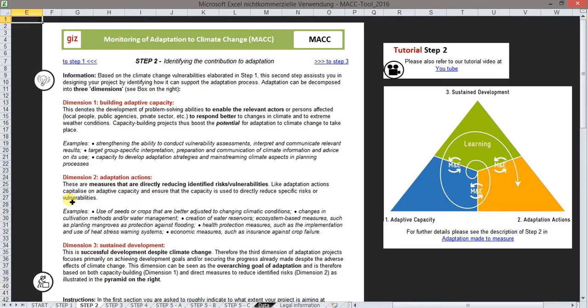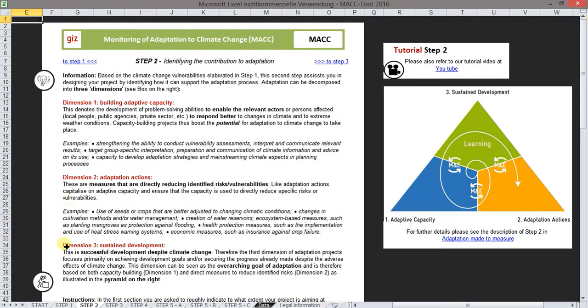For example, if an adaptation plan is formulated, this would classify as adaptive capacity and therefore dimension 1, because it doesn't guarantee that the plan will be implemented. The label of dimension 2, adaptation action, applies only once concrete actions to realize elements of the plan that actually lead to reduction of vulnerability exist.